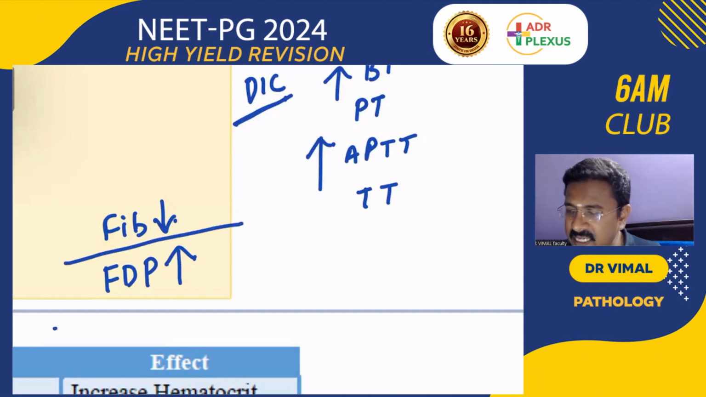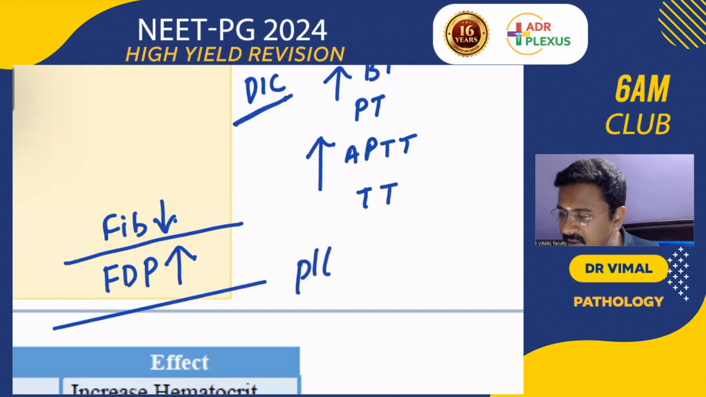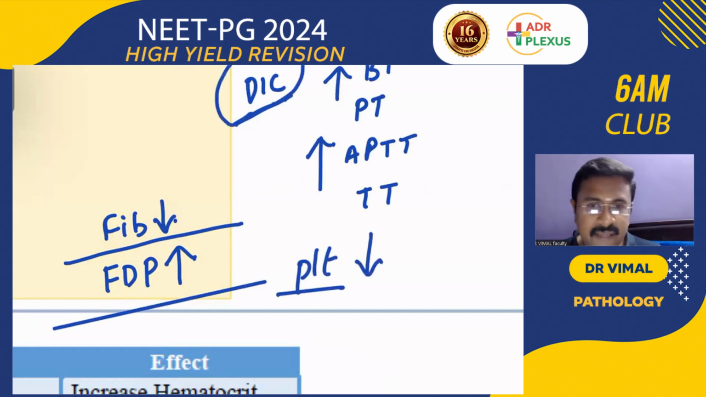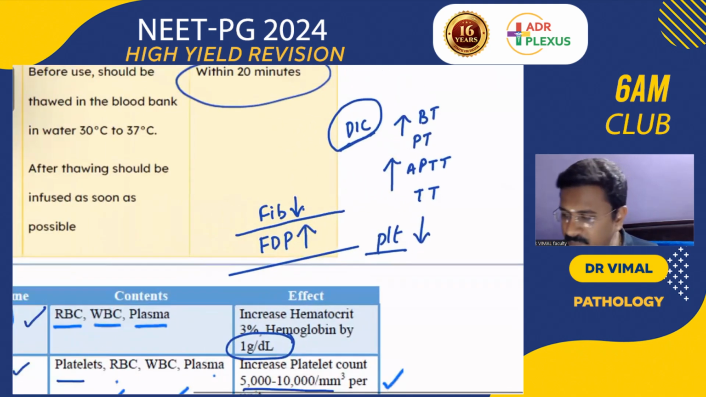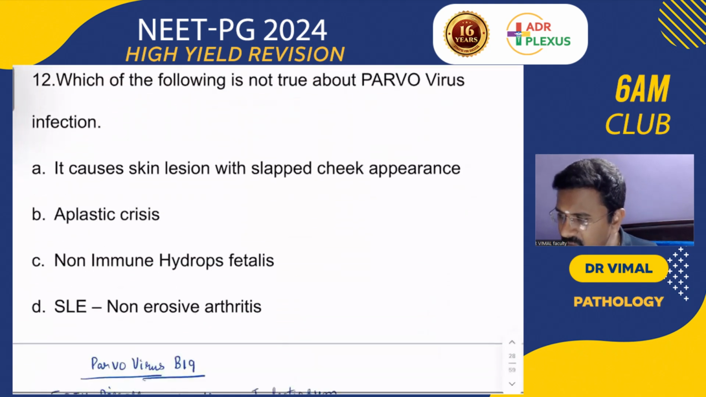Fibrinogen will be decreased, and fibrin degradation products will be increased. And platelets are also going to be decreased. That is the blood parameters in DIC.